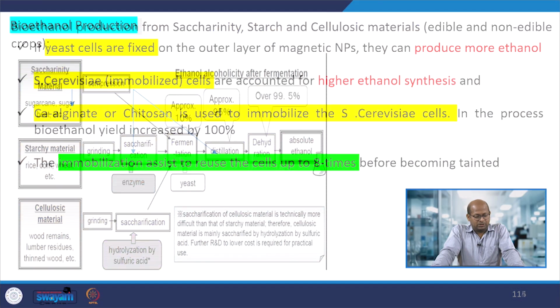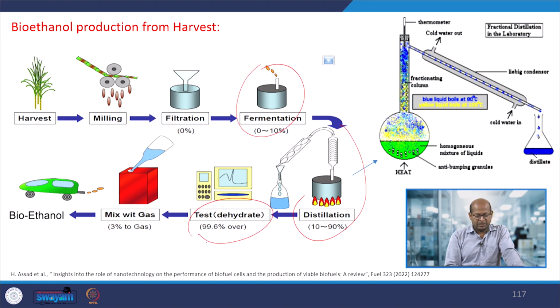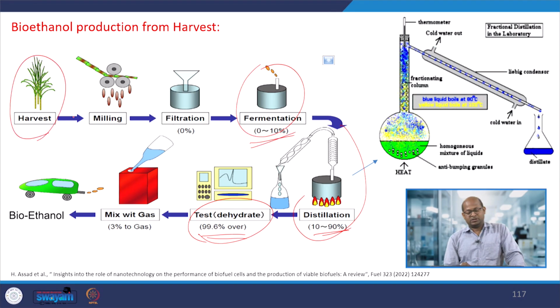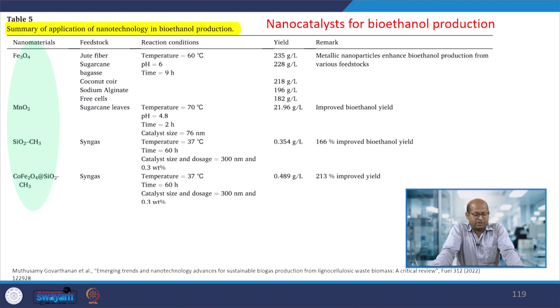Okay, so here I am not going to discuss the individual steps of how bioethanol is produced from different waste biomass by the fermentation process, and then after distillation we can get 99.6% dehydrated ethanol, or we can increase the concentration. So when that biomass is fermented, then 0 to 10% concentration would be there, and after that by distillation we can increase the concentration to 10 to 90%, and then by further dehydration we can get absolute alcohol or 99.6% bioethanol that we can produce. Okay, so here are the different steps.